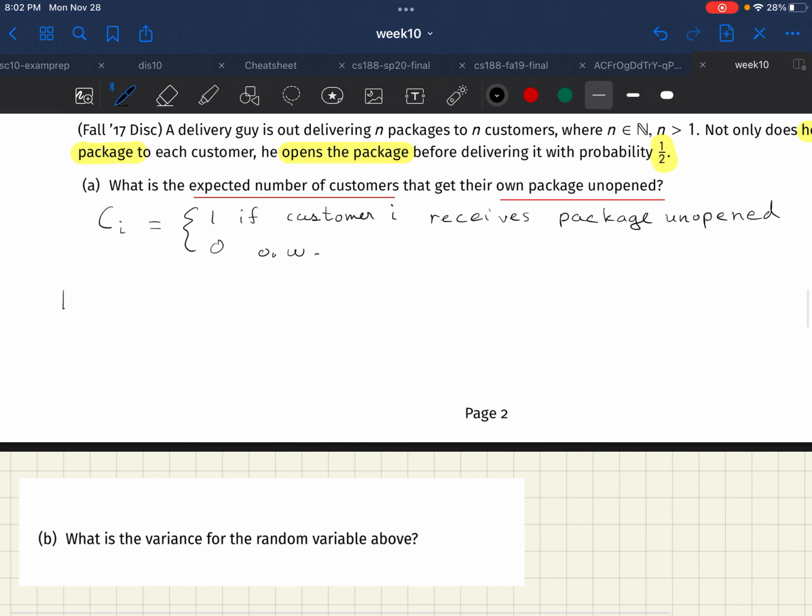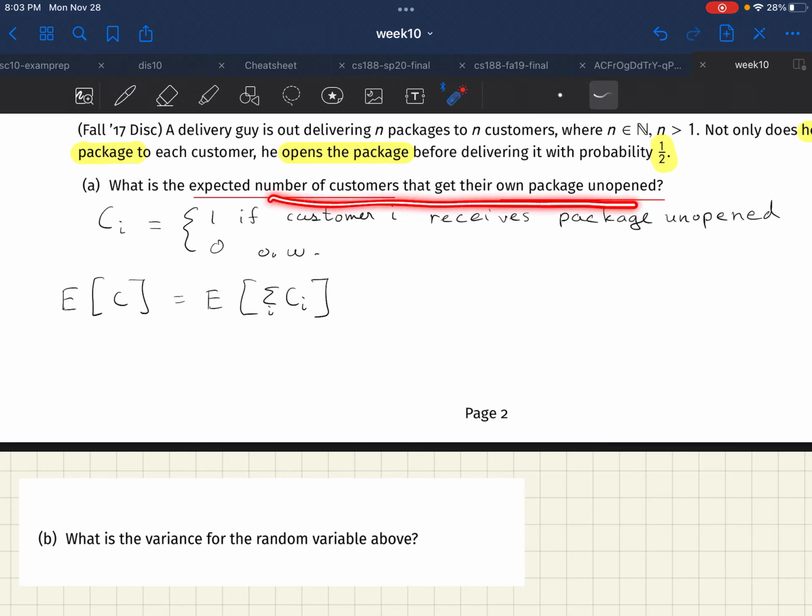And what we want to do is find the expected value of C, where C is just the sum of all of these individual indicator variables, right? Because if you take the sum of them, then you actually get the number of customers who got their own package unopened. And that's the beauty of indicator variables. Whenever you see this kind of structure, try to think of an individual component that is identical across different individuals. That's usually a good sign that you should use an indicator variable.